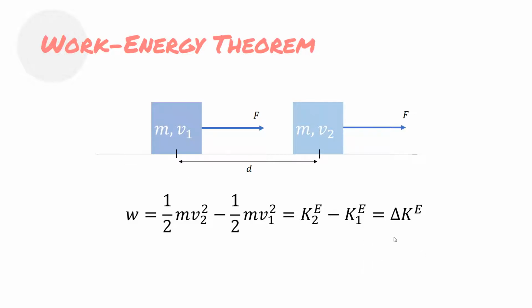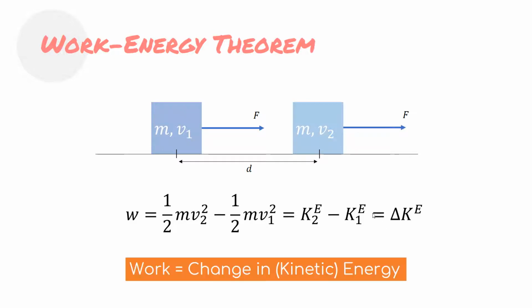Or it's just the difference in kinetic energy between the final and the initial state. This is pretty straightforward, I'm sure, for those of you who learned physics. In the end, what comes out of this is that work is the change in kinetic energy, or simply, work is a change of energy.